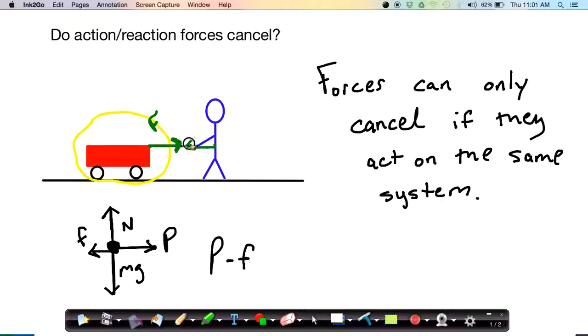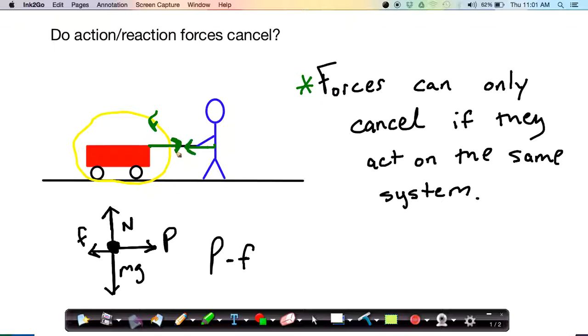Person pulls forward on the wagon, wagon pulls backward on the person. So that is an action-reaction pair. Go back to our original statement here: forces can only cancel if they act on the same system. If we look at this action-reaction pair, only one of those two forces acts on the system of the wagon.